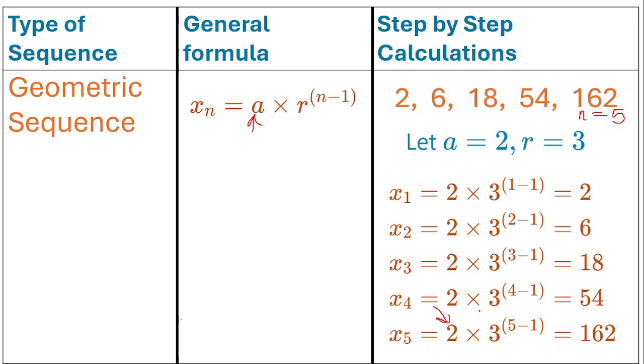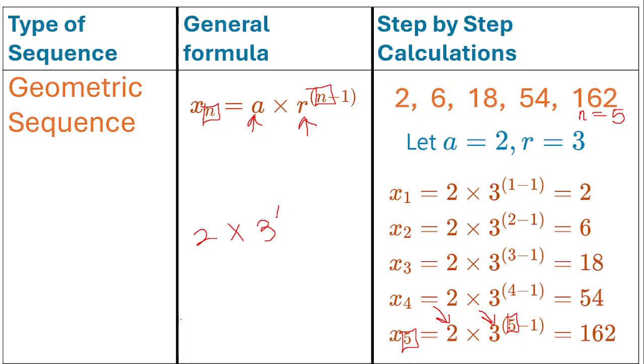We have 3, that's the common ratio r, so that stays constant. n is equal to 5, so whenever we see n, we're going to put 5, here and here. So we have 2 multiplied by 3 to the power of 5 minus 1.